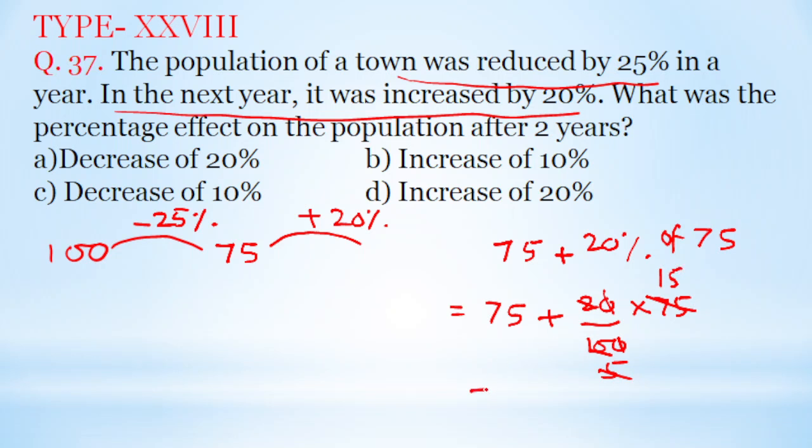So that is equal to 75 plus 15, so that is equal to 90. That means after the second year it will be 90. That means originally it was 100 and now it is 90. So here there is a decrease of 10%. That means here option C is the right answer.